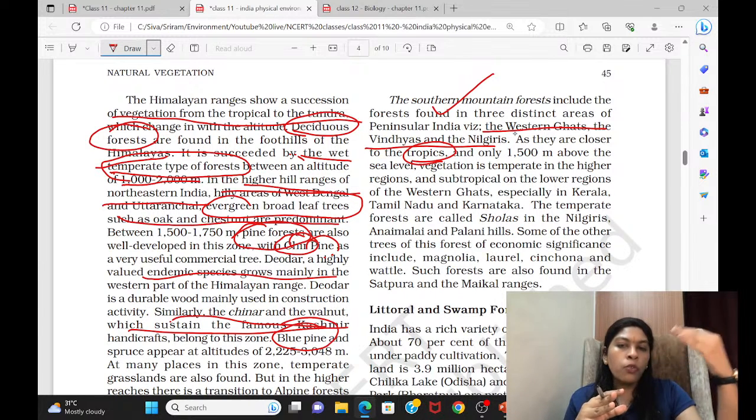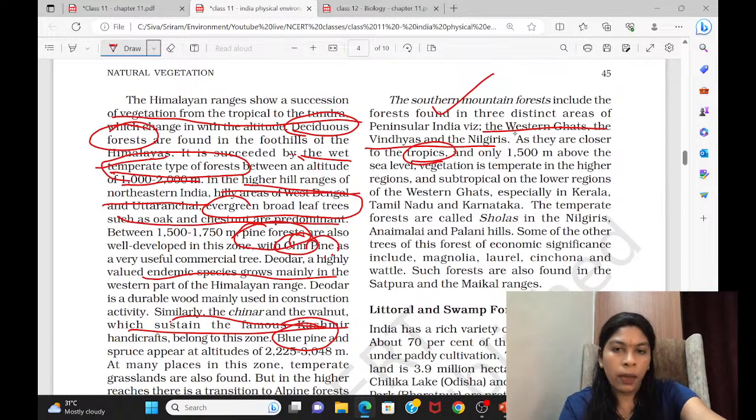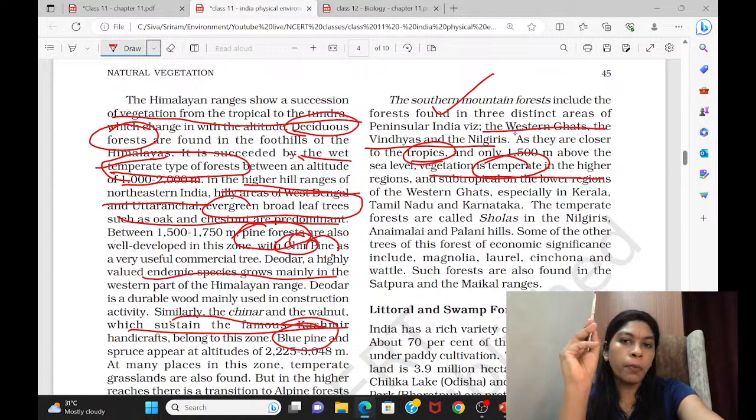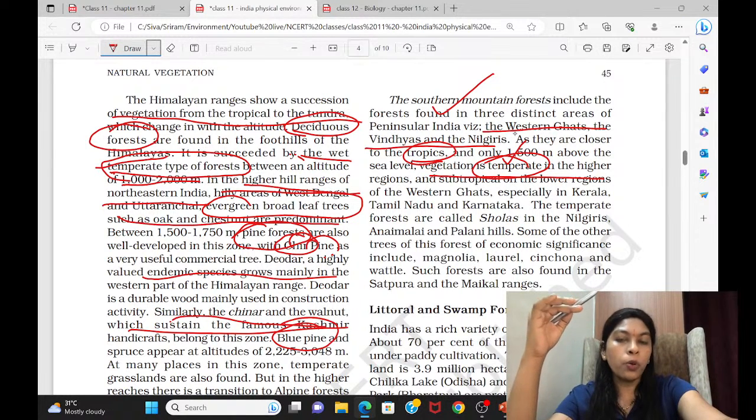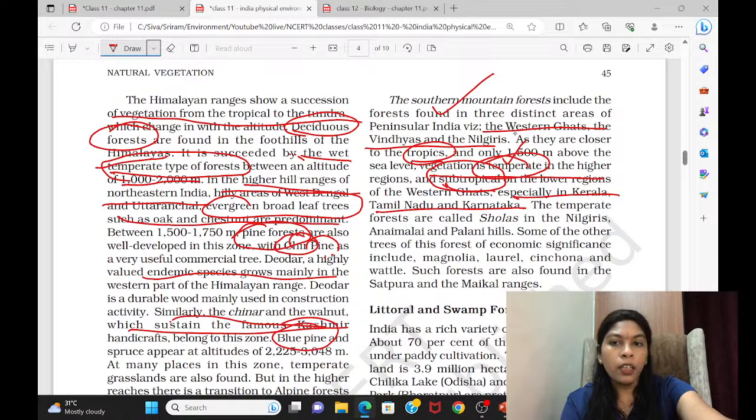As you move uphill, vegetation becomes temperate, like how in the Himalayas we find temperate vegetation. At the base, we will find tropical forest. Upper, as you go, you will find temperate forest. Especially near Kerala, Tamil Nadu, Karnataka, you'll be finding subtropical forest, not temperate forest, but subtropical forest.